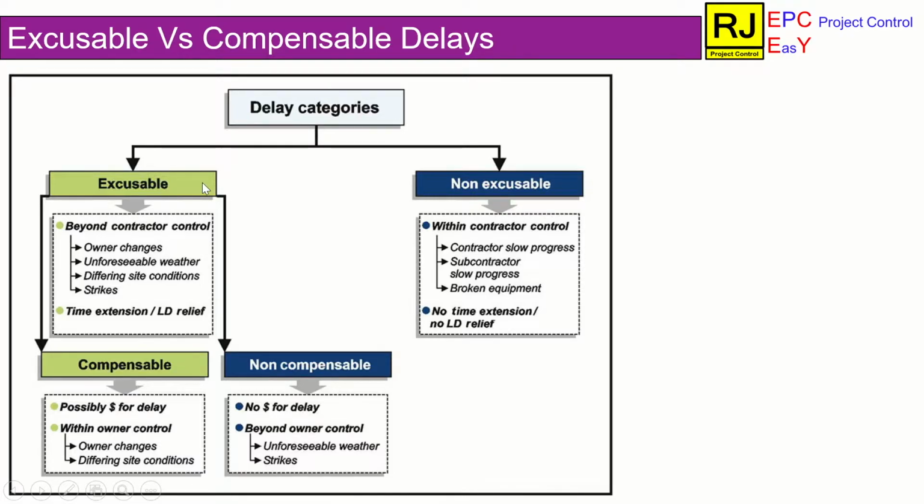Further, excusable delay is classified into two groups. Compensable delays. Some examples are given here: owner changes, differing site conditions. In this delay, the contractor is entitled to compensation. On the contrary, the contractor is not entitled to compensation in non-compensable delays.